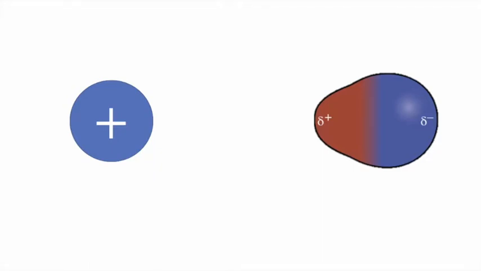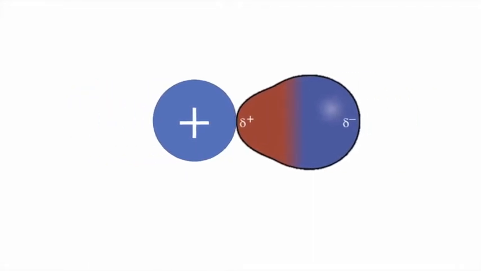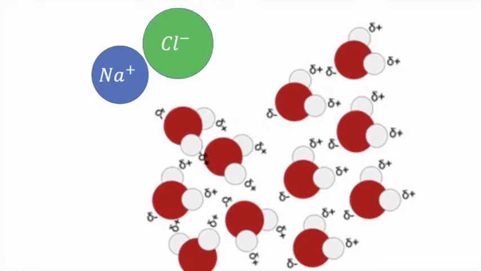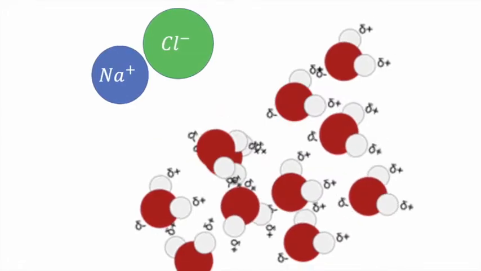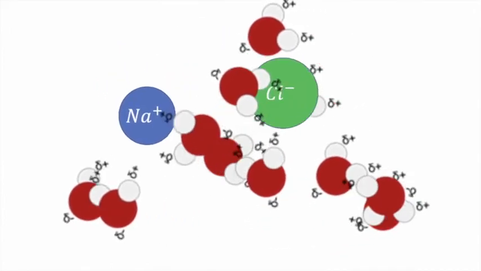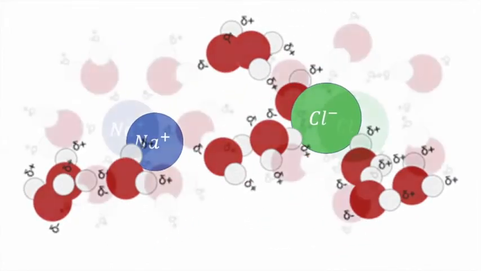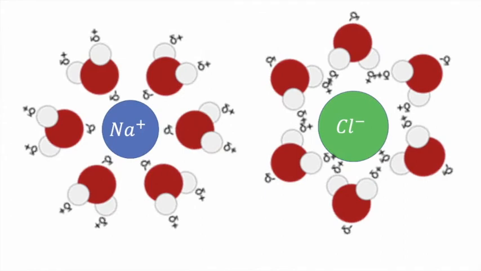Ion dipole forces are one of the strongest of the intermolecular forces. They result from electrostatic attractions between an ion and a neutral molecule that has a dipole. An ion and a polar molecule, like water, align so that the end of the molecule that is positively charged faces a negative ion, and the end of the molecule that is negatively charged faces the positive ion.